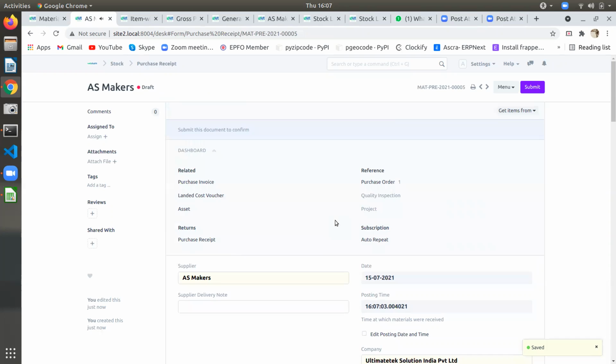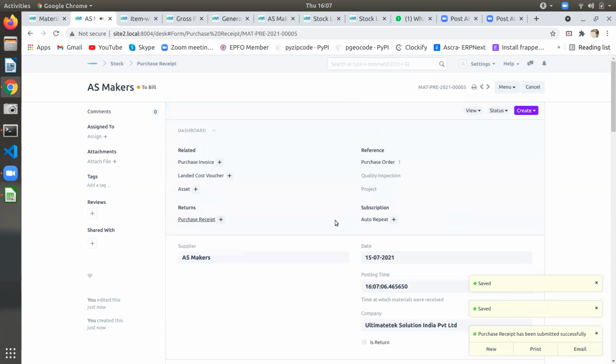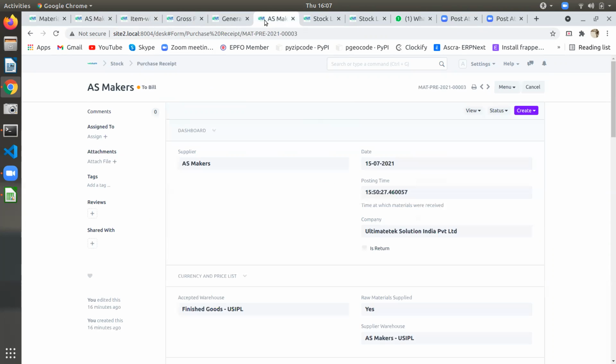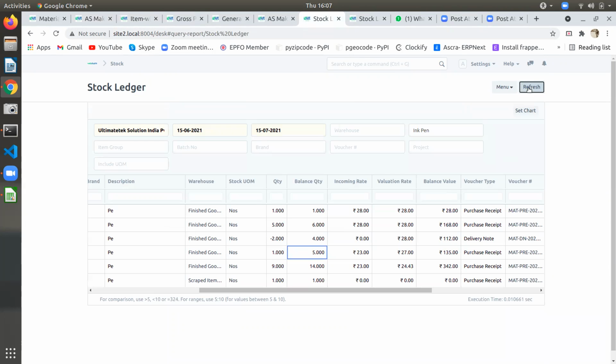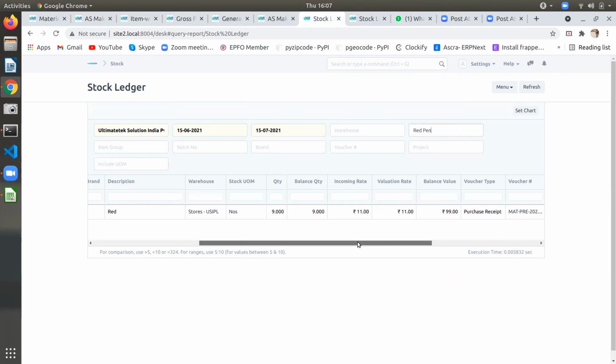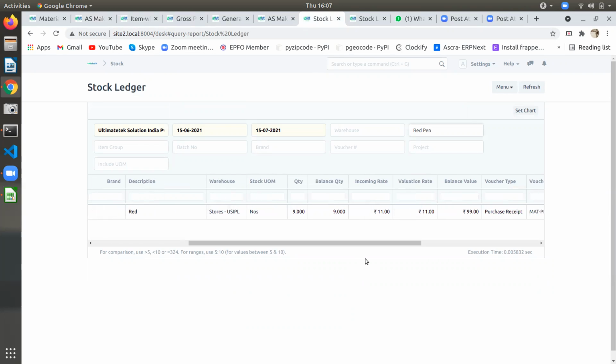Okay. Raw material will not change, no? Will it not put? Let's see. That's what happens. Now, what will be the valuation rate? We'll see. Because raw material should be considered for the 10 quantity itself. Yeah, that has gone to the scrap now. 9. Incoming rate 11, 8 plus 3, 11. So it has taken 11 only. Valuation rate also 11. That means the raw scrap material is not coming here.